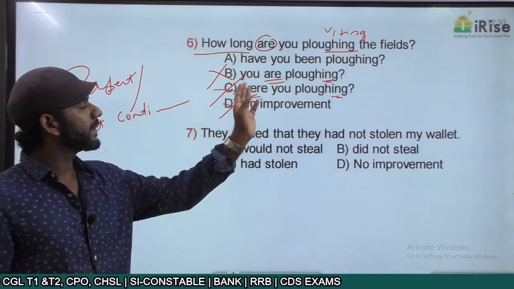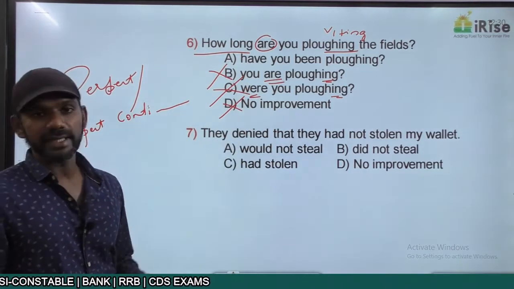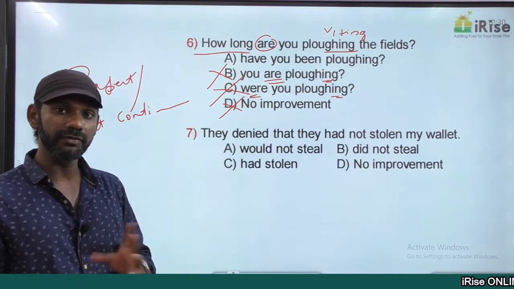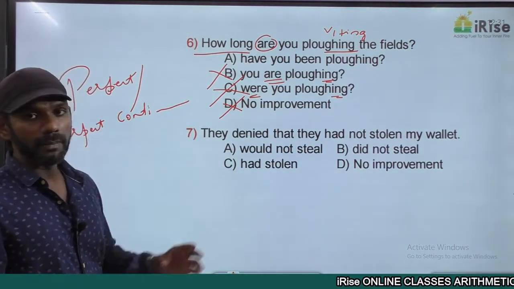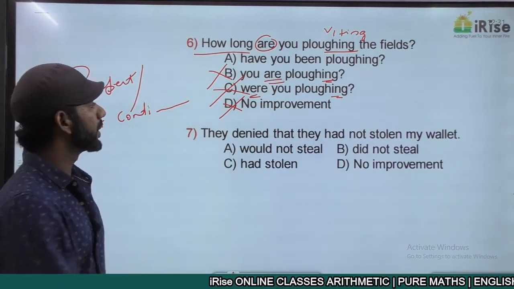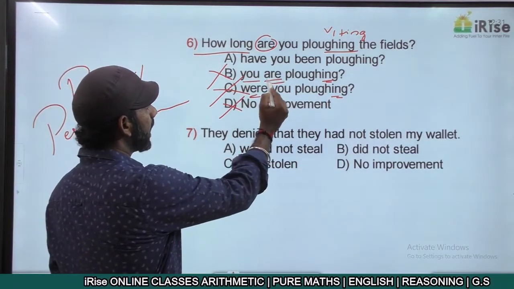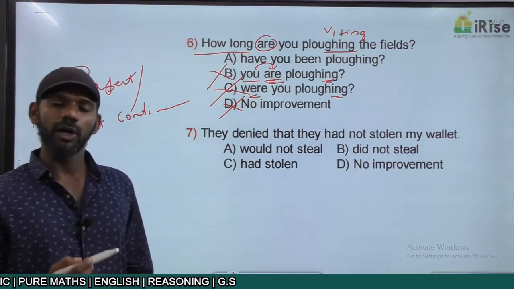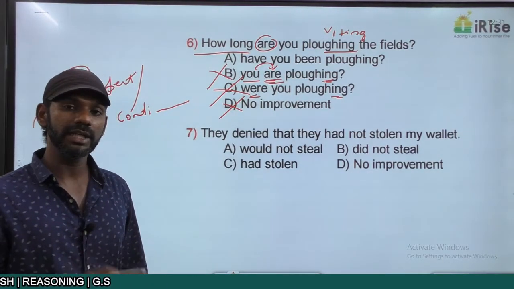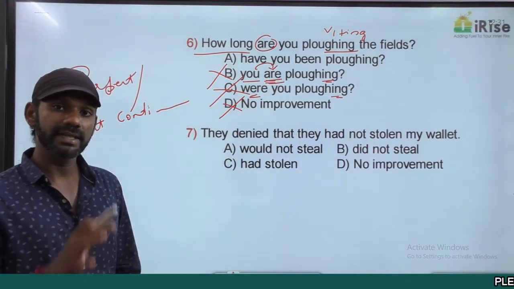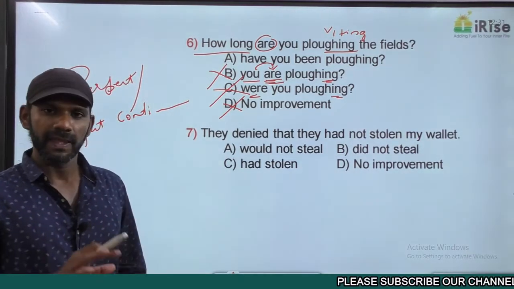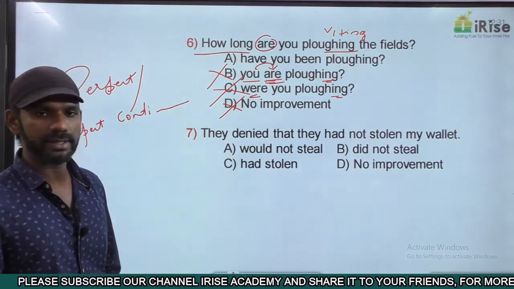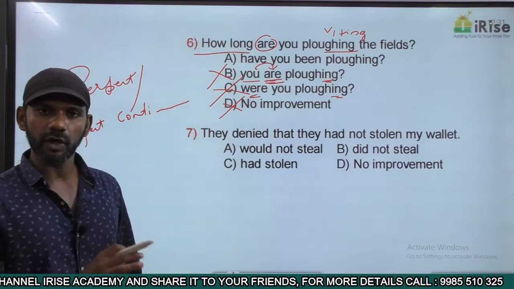One more reason to eliminate option B is that this is an interrogative sentence. It's ending with a question mark. So the auxiliary verb must come before the noun or pronoun. Come to how long you are plowing? You is the pronoun here. R is the auxiliary verb. The auxiliary verb is coming after the pronoun. The auxiliary verb can come after the pronoun only if it is not an interrogative sentence. That is another reason to eliminate option B. As I said, if you are not getting the help of one rule, forget about it. You think about some other rules. Now we have only one option left, option A.